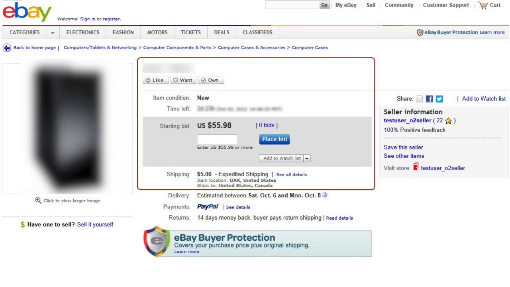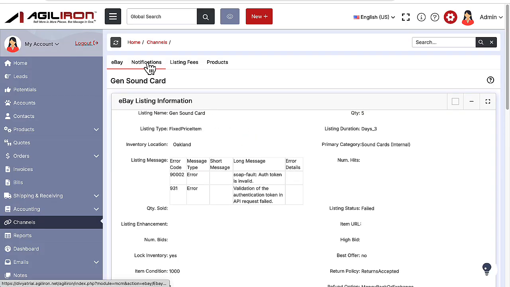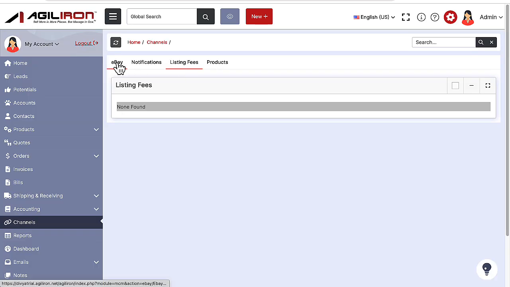As we mentioned earlier, the association between the product in Agiliron and the listing on eBay is automatically made for these products. The Agiliron suite simplifies your eBay world and helps you manage all your eBay listings you've made from Agiliron. Here in the Channels section is a real-time dashboard of the status of your listings. It includes the number of bids and sales automatically here. Simply clicking on any listing name gives added details, including notifications, and a breakdown of eBay fees, among other things.